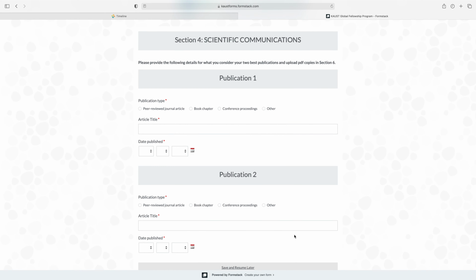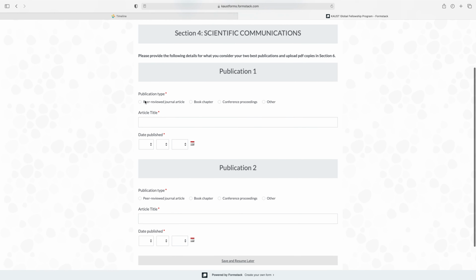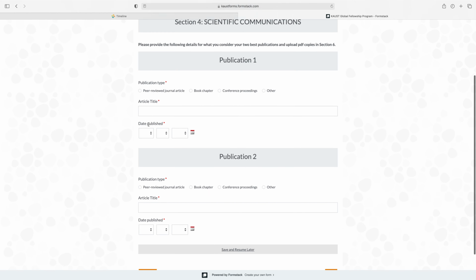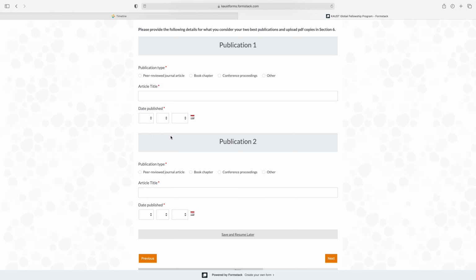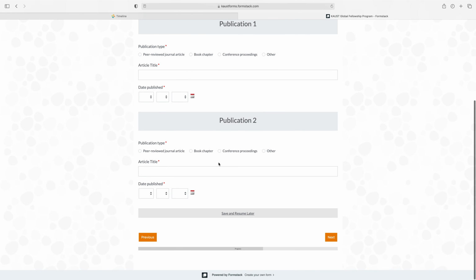Next, the fourth section is scientific communications. Please provide the following details for what you consider your 2 best publications and upload PDF copies in section 6. So first of all, you have to select the publication type: peer-reviewed journal article, book, chapter, conference proceedings or other. So from here select according to you. Then write your article title and when your article was published, then give the information of the second publication, and after this just click here next.